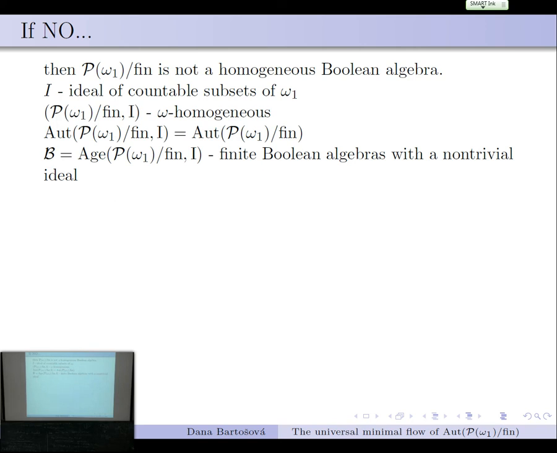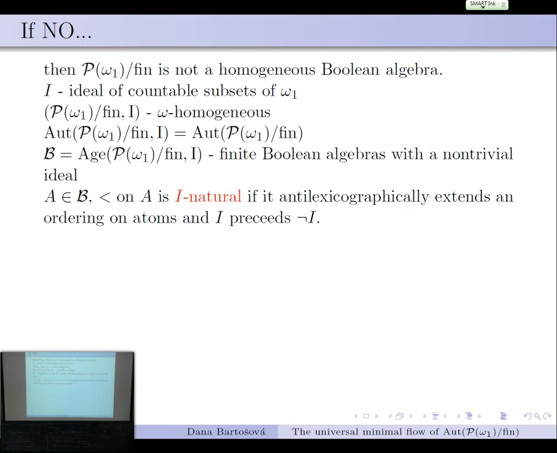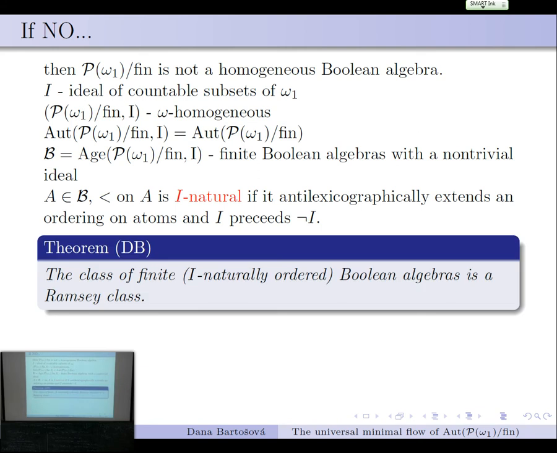And what if we look at the age of the extended structure? Well, these are all finite Boolean algebras where we specify which atoms, or which elements, are countable and which are not countable. So just finite Boolean algebras with a non-trivial ideal. I always draw the countable one smaller and the uncountable one bigger. And now linear orders: we don't take all natural ones, but those where the countable things come before the uncountable ones. And then what we need to show is that this class is still a Fraïssé class, so it actually does work, and furthermore that it's a Ramsey class.